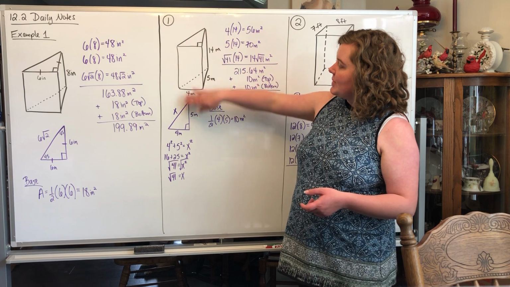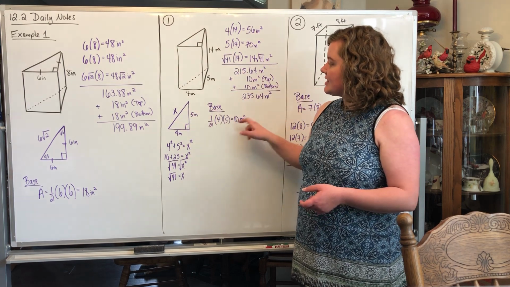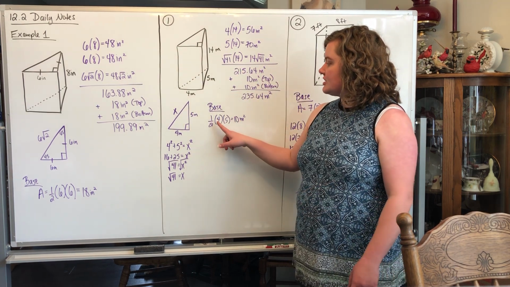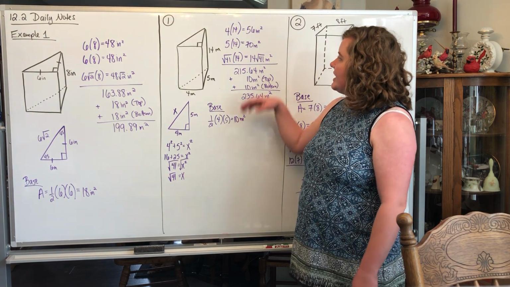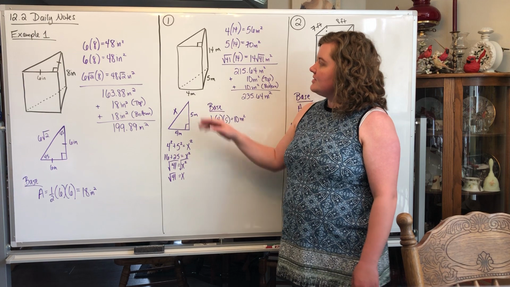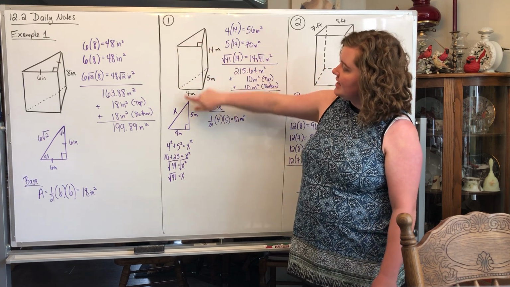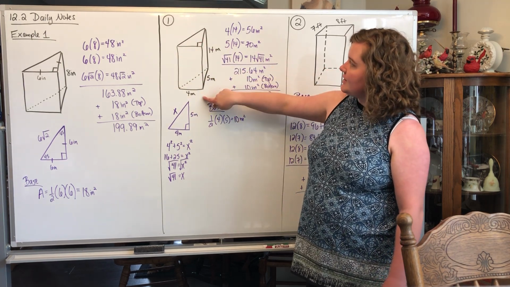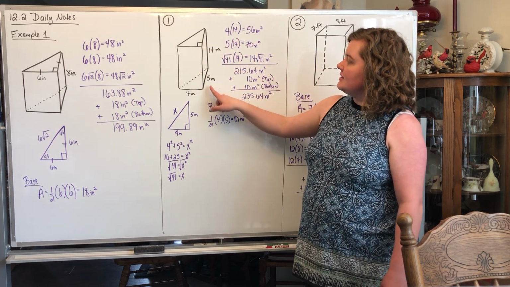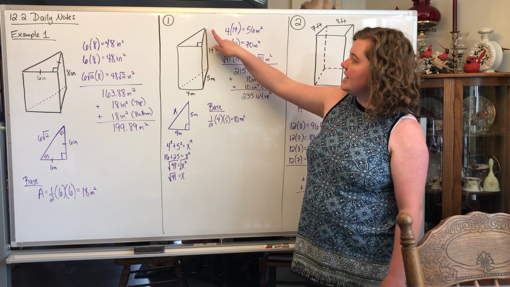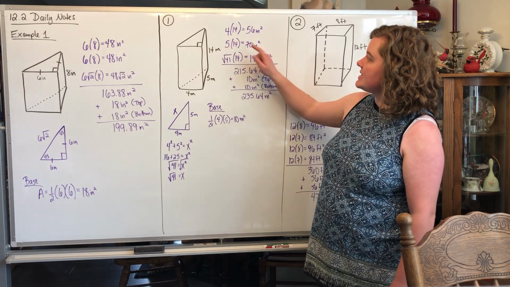So that takes care of your bases for the sides. So now we have to find the area of the triangles. The area is just 1/2 times the base times the height, which is 10. Alright, so now we're going to find the area of all these rectangles. So this first rectangle has a width of 4 and a height of 14, so 4 times 14 is 56. This rectangle has a width of 5 and a height of 14, so 5 times 14 is 70.